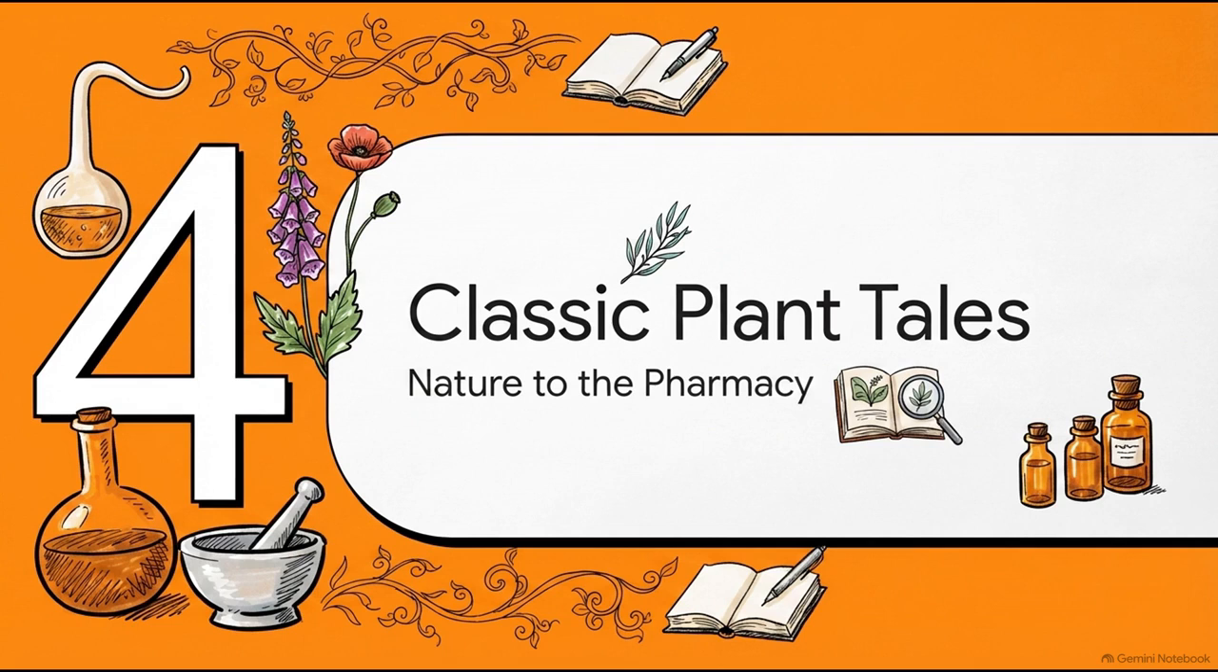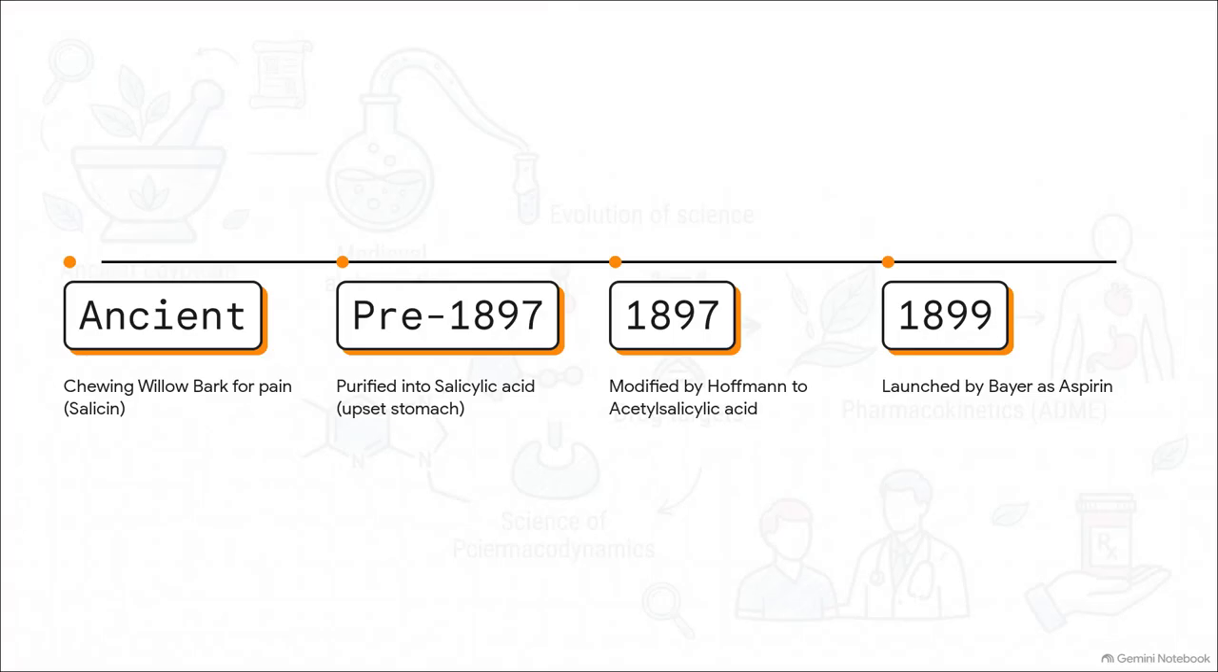It's story time. Let's look at some classic tales of how we moved from wild plants to the pharmacy counter. Let's look at the ultimate semi-synthetic origin story. In ancient times, people figured out that chewing on white willow bark relieved pain. Why? Well, it turns out the bark contained a natural chemical called salicin. Fast forward a bit, and scientists managed to purify this into salicylic acid. Now, it worked wonderfully for pain, but there was a catch. It caused terrible, agonizing stomach aches.